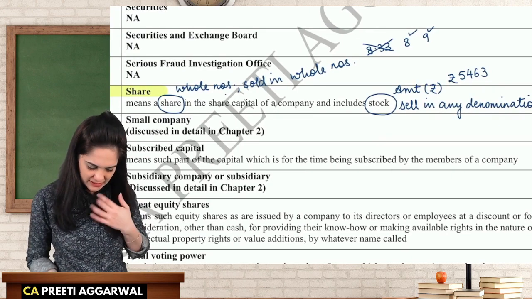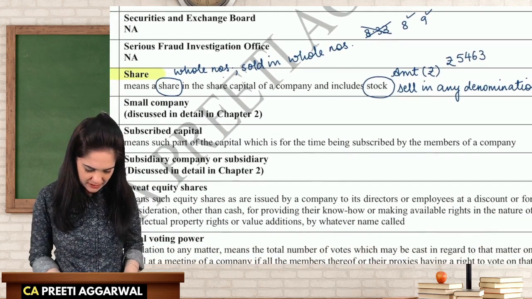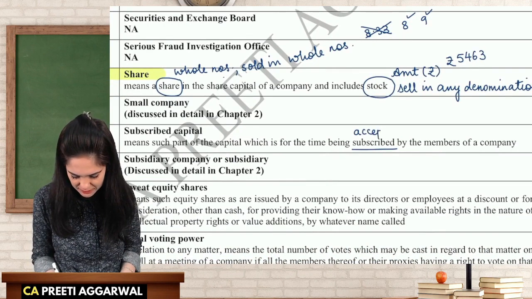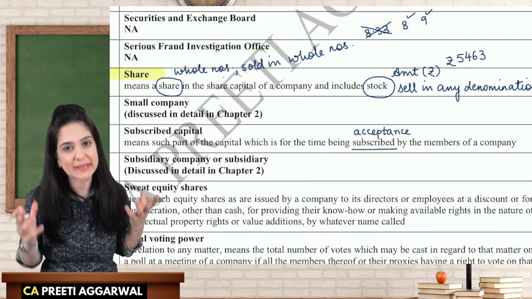Small company, again we will discuss later. Subscribed capital is the capital which we have subscribed. It means this is acceptance. It is only after subscription that a contract comes into existence. This is nothing but acceptance.